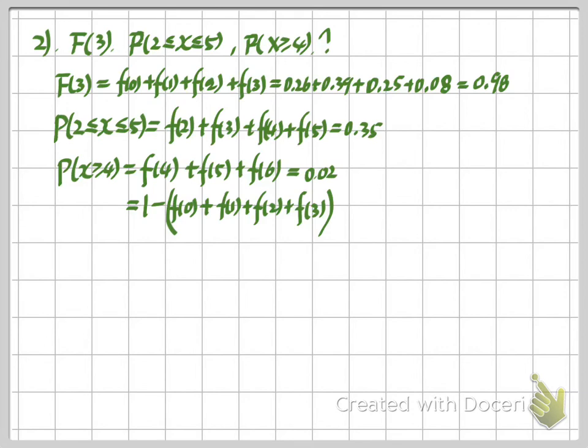That means the event X is larger or equal to 4 is a mutually exclusive event for the event X is smaller or equal to 3. So that means we have 2 ways to compute this one.